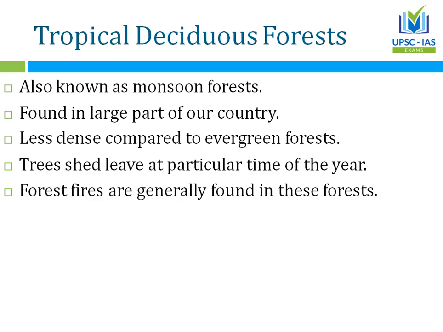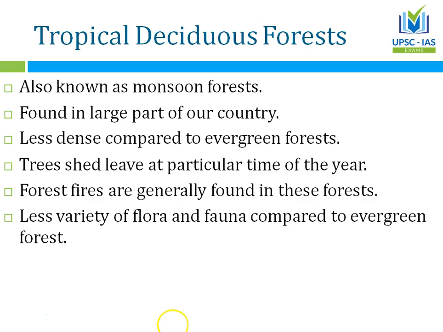You will also find forest fires. We have talked about forest fires in daily current affairs analysis. We have seen forest fires taking place in parts of Kerala and also in Uttarakhand. This was reported in newspapers. So remember that forest fires generally take place in tropical deciduous forest, because now you can logically connect that trees are shedding their leaves, and when temperature goes too high, or by a mistake of any tourist or adventurous people, many times smoking or campfire and this sort of thing are behind forest fires.